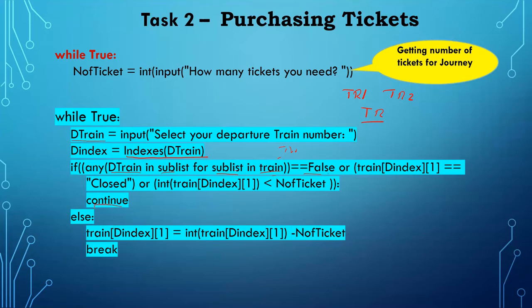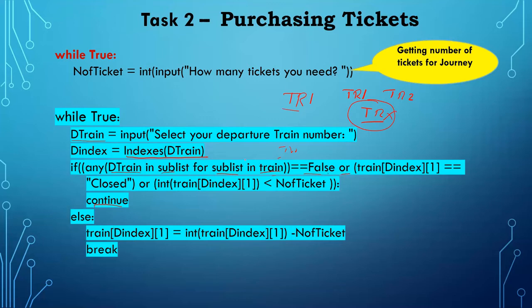So first condition, I am checking whether you enter the train number correctly. It should be capital TR1. If you use tr in small letters, it will be wrong. So we are validating whether we are entering the correct train number, and if it is false, this will repeat.